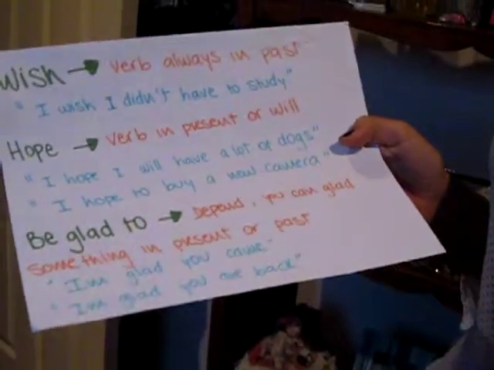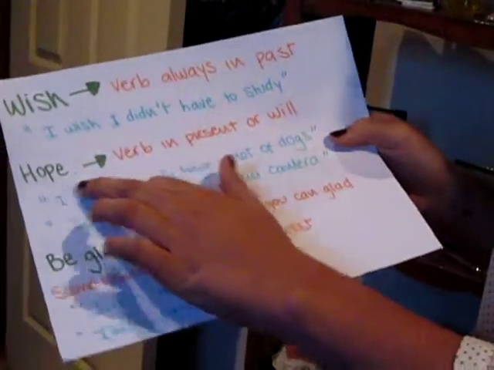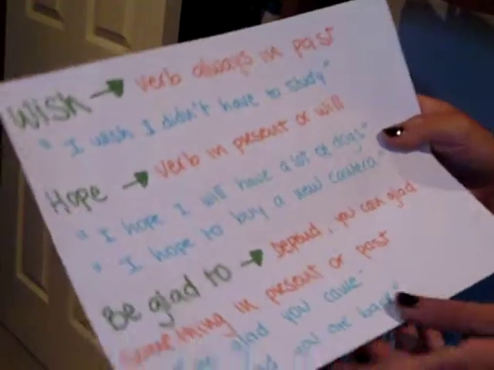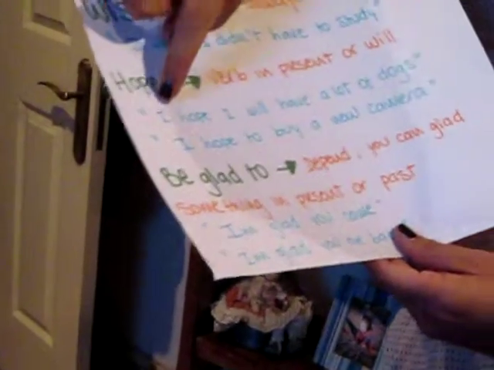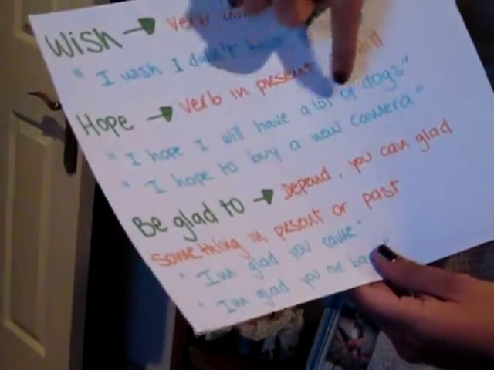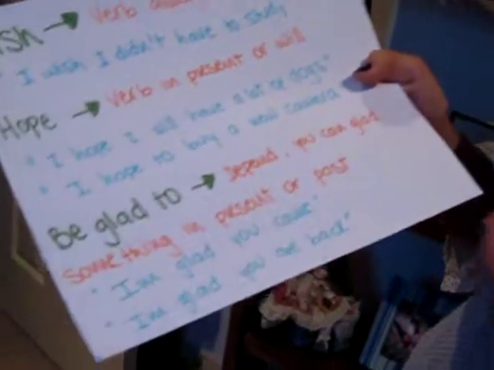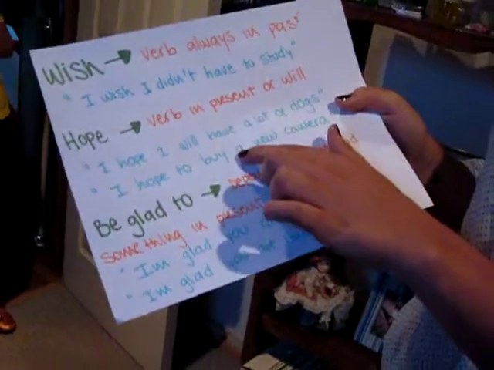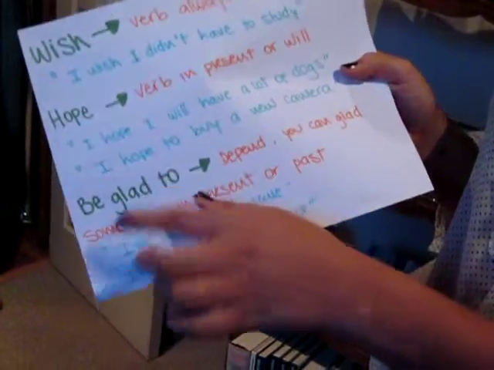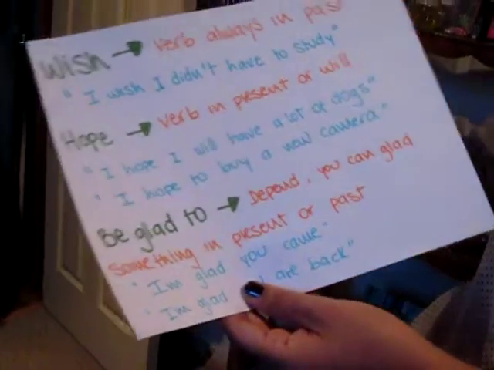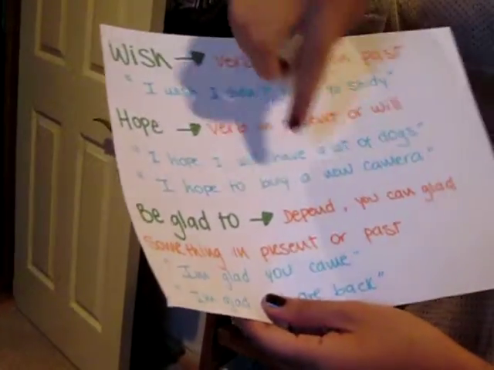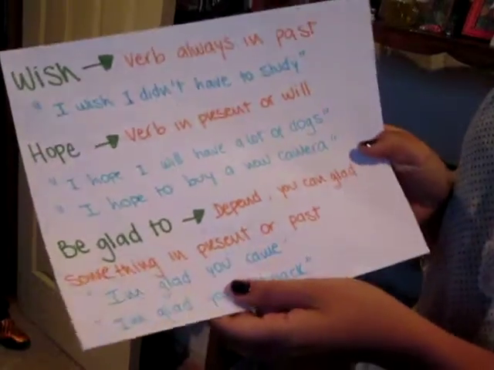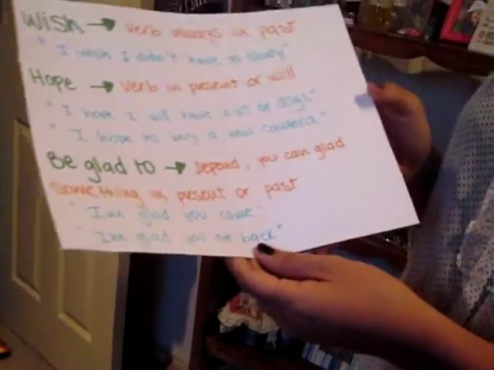In the other case, for example with hope, the verb is always in present, or we can use will. I hope I will have a lot of dogs. This is a possibility, but the verb is in present, or in this case I use will. But in the other example, I use the verb in present. I hope to buy a new camera. The verb here is buy. The complement is a new camera, and hope is the first part of the sentence.